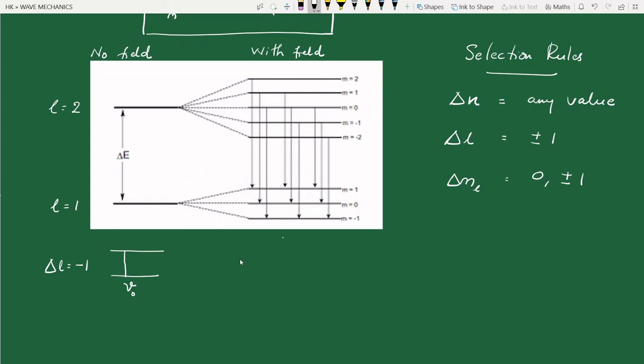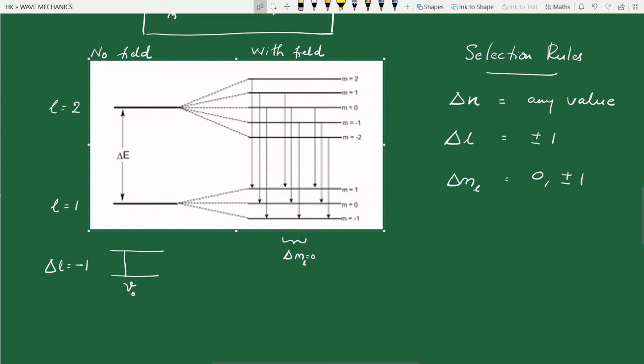Now this middle group here, these three transitions represent delta ML equal to 0. You can see this here: from ML equal to 1, the transition is to ML equal to 1. From ML equal to 0 to 0, from minus 1 to minus 1. From minus 2 you cannot have any transition downward because there is no minus 2 level in the lower energy state, and similarly there is no plus 2 level in the lower energy state. So that is why these two levels are not involved in this set. So these three transitions correspond to delta ML equal to 0.